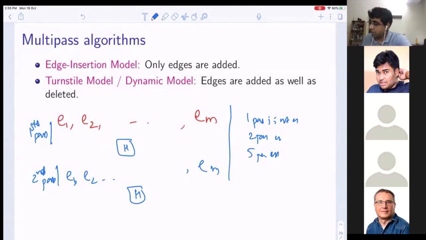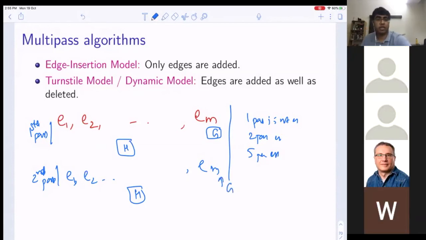But a lot of people also consider that, look, suppose this is a graph, and at the end of the stream, G comes. In the second pass, I will not guarantee that edges will come in the same way. All I guarantee is that at the end of the stream, what you will see is G. This is a model which very few people study.